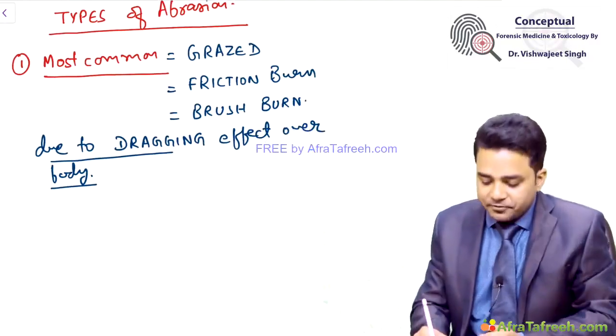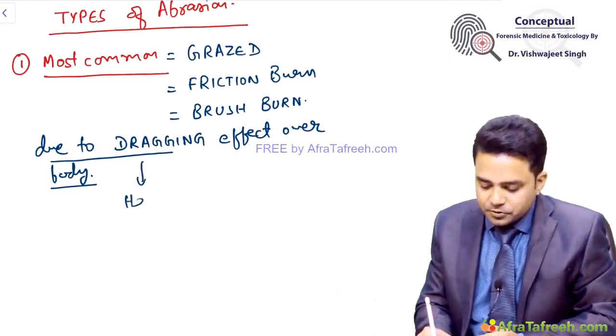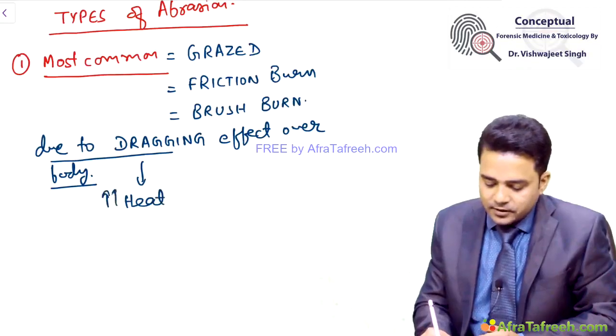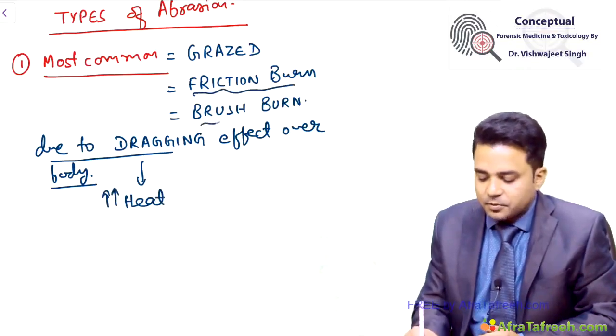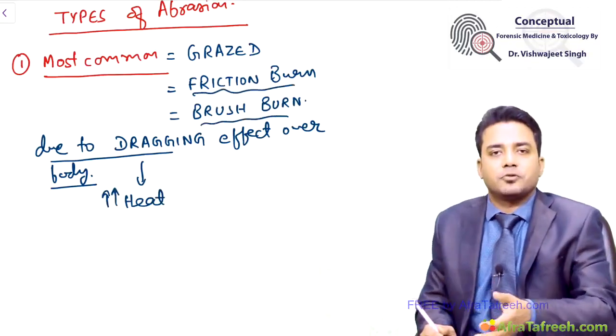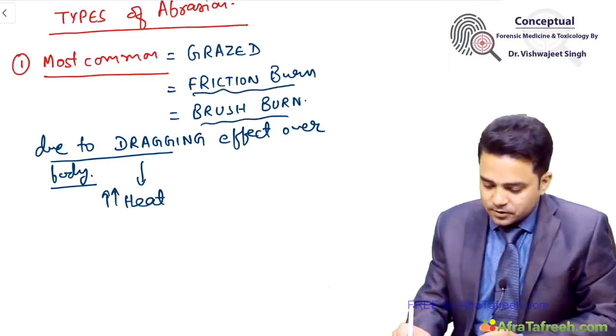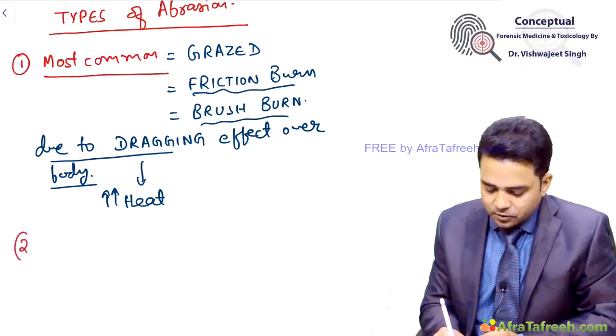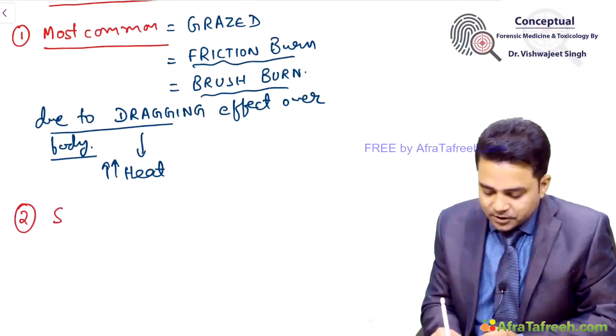Due to this dragging effect, heat is produced, and that's why the names friction burn and brush burn have been given to grazed abrasions. Second type of abrasions is your scratch abrasions.